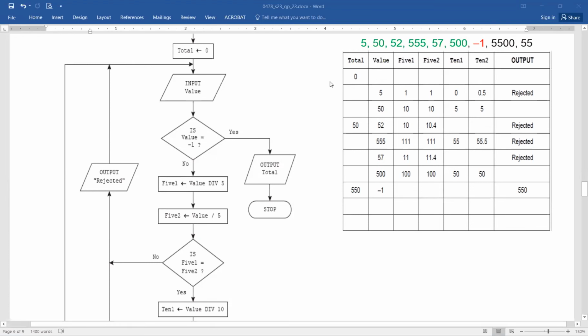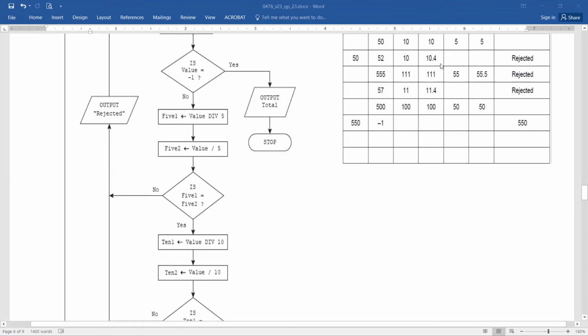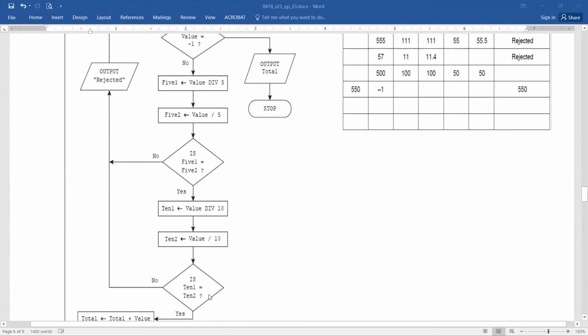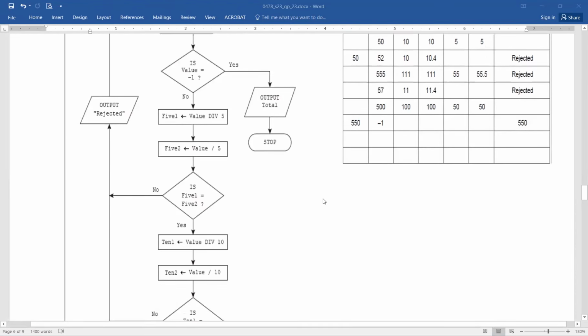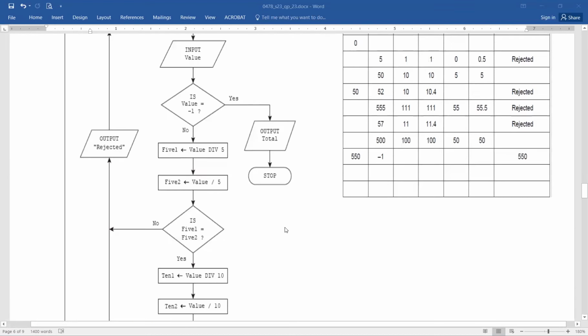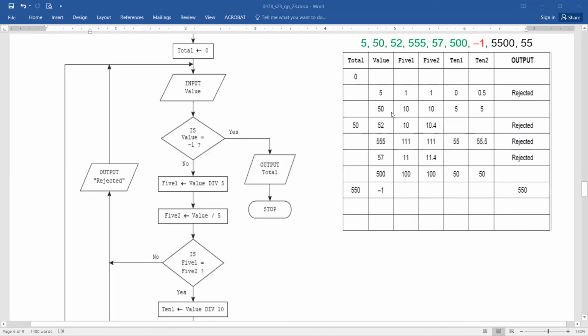The value for 50 also, 50 matching. 50 divided by 5 gives you the value of 10. Again, divided by 5 gives you, again, 10. And when you perform the division again by 10, you get the same 5 and 5, and it moves down to checking the value. The condition again is true, because in this situation both the values are matching. So it moves to yes, and the total variable is now going to hold the value of 50. So total equals total plus value. Value is holding 50, so this 50 moves to the total.